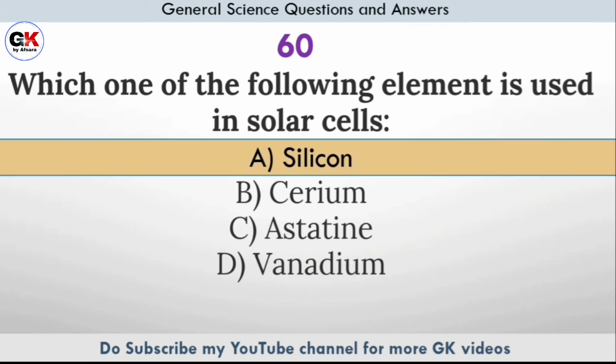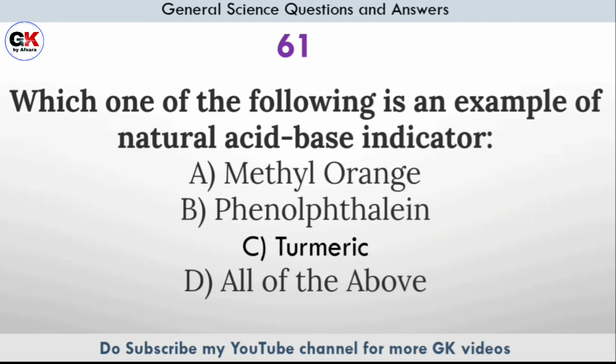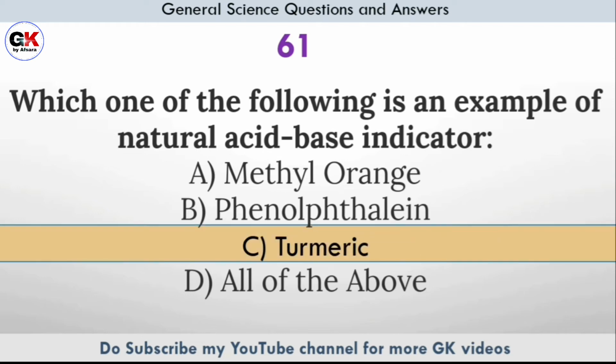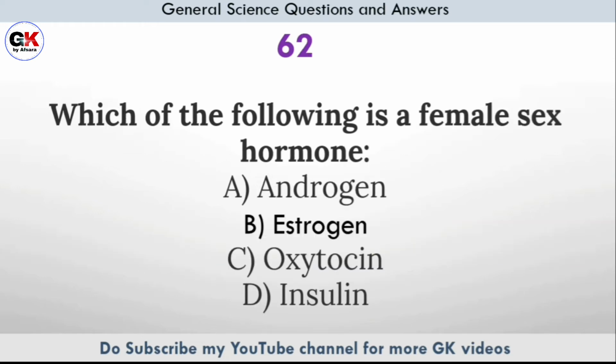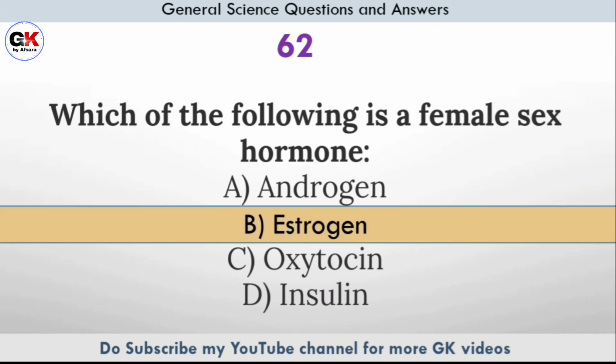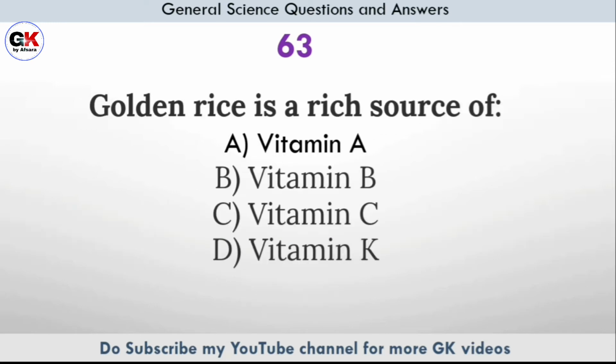Answer option A, silicon. Which one of the following is an example of natural acid-base indicator? Answer option C, turmeric. Which of the following is a female sex hormone? Answer option B, estrogen. Golden rice is a rich source of.